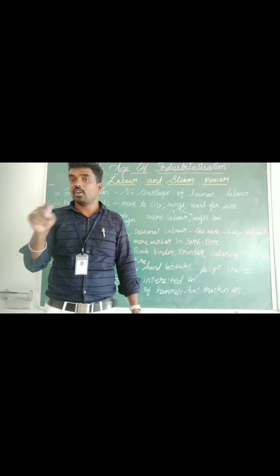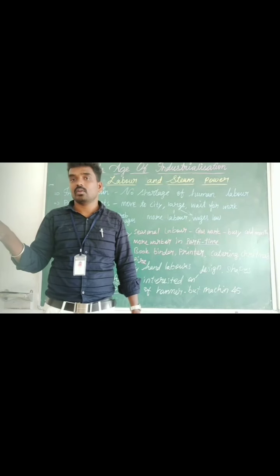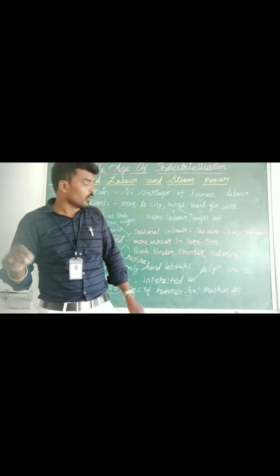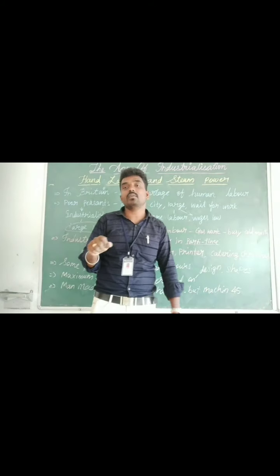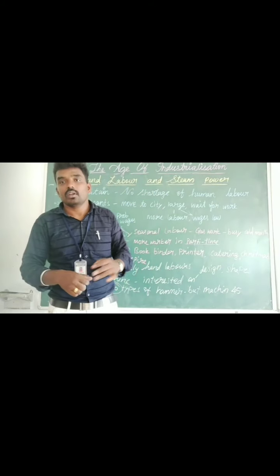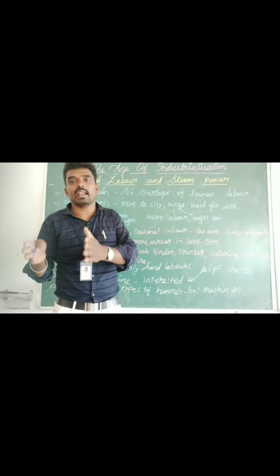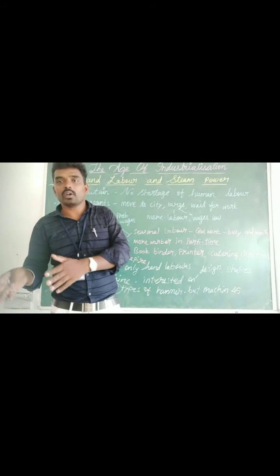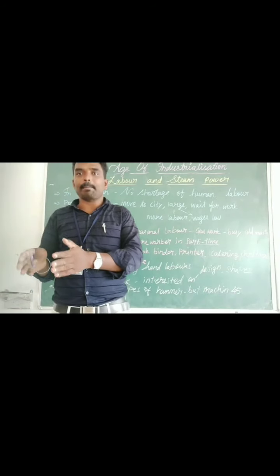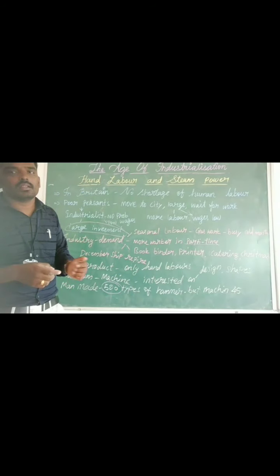Human made 500 types, but machine made only 45 kinds of axes. So this is also very important. Some people like to buy only man-made material, not machinery materials.